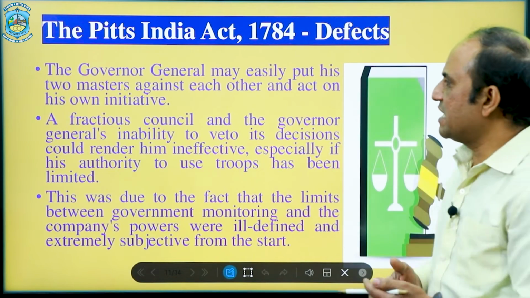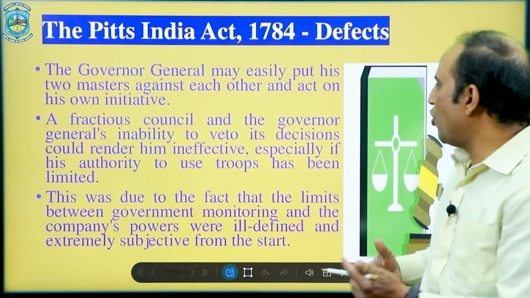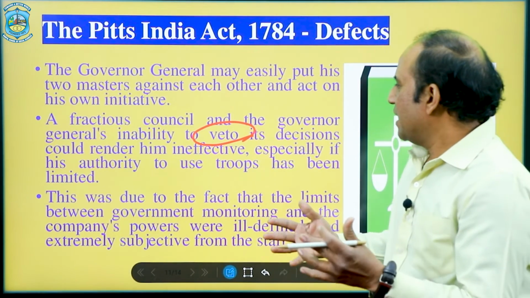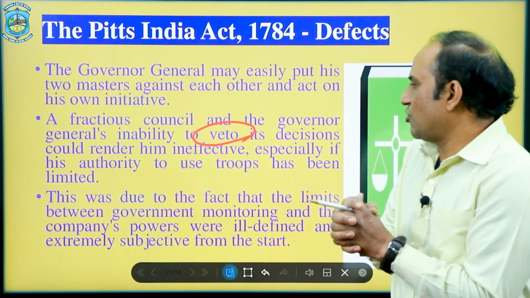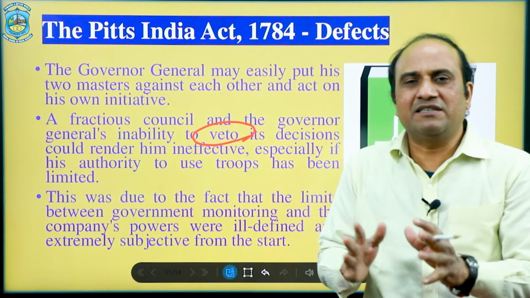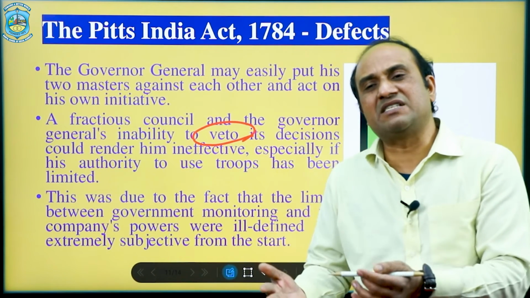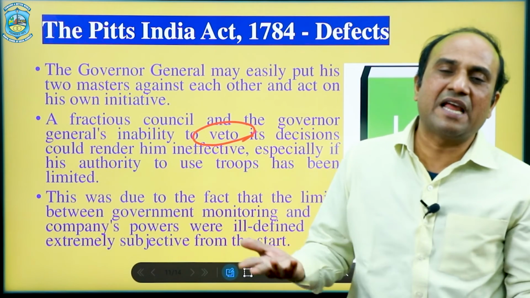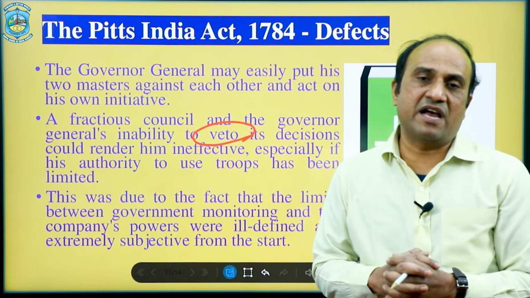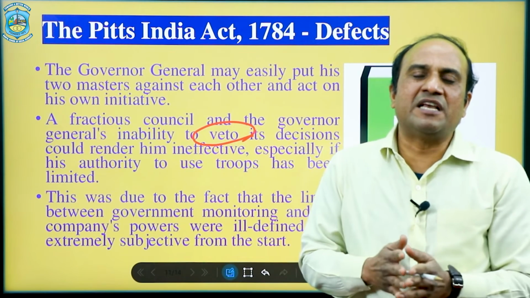The second most important thing is that a fractious council and the Governor General's inability to veto its decision could render him ineffective, especially if his authority to use troops has been limited. It has not been given clearly where he can use his veto power, in what condition, in what place, in what context he can use this veto power. It was not clearly mentioned in this 1784 Pitt's India Act. That's why this power can be an excuse for many things for the Governor General.